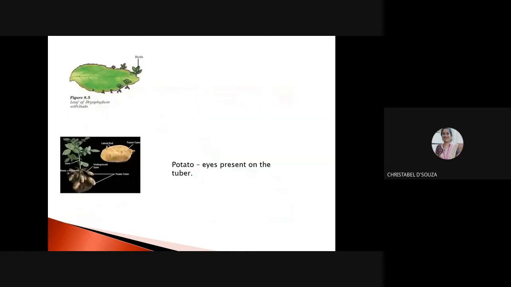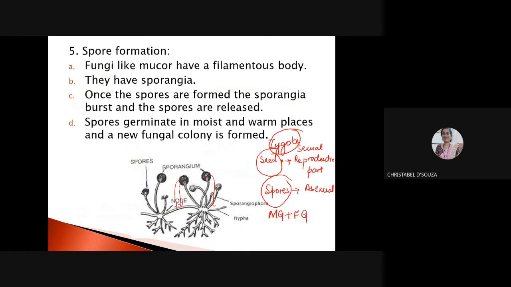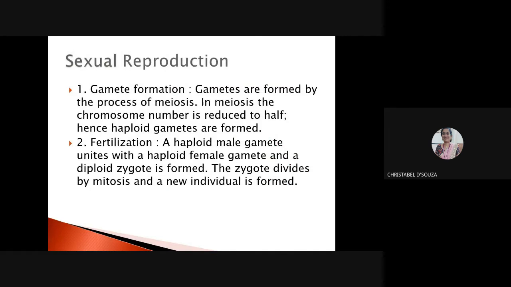Now we come to sexual reproduction in plants as well as in animals. But before we go to sexual reproduction, there are 2 important terms I'd like you to study. One is gamete formation.